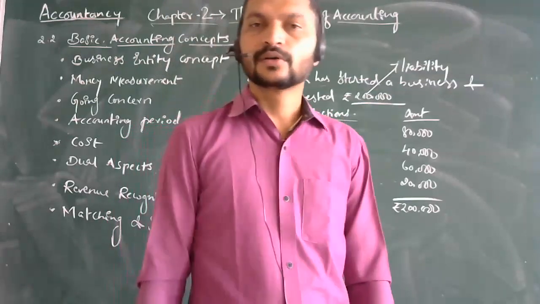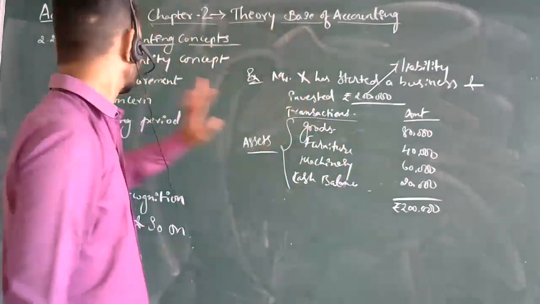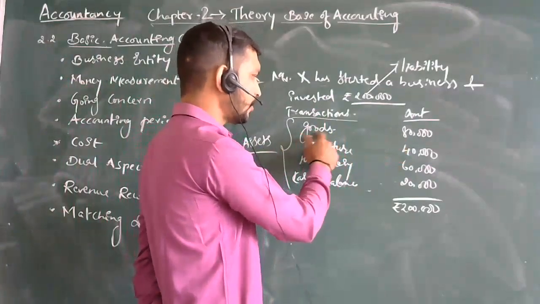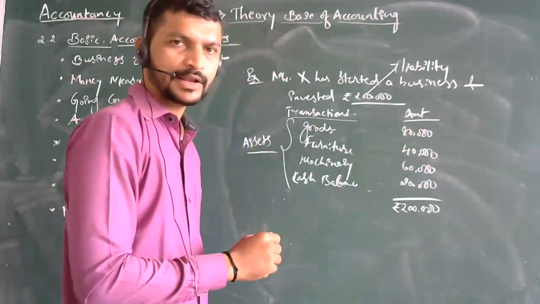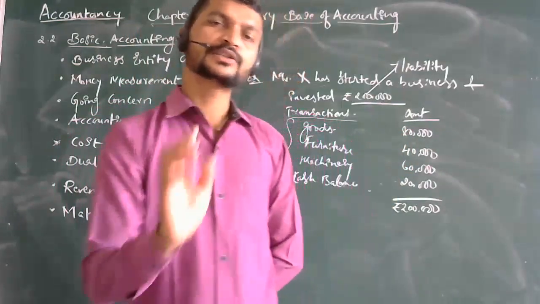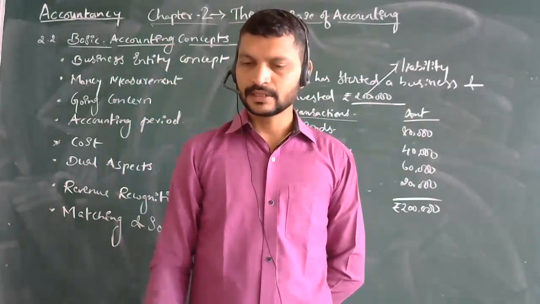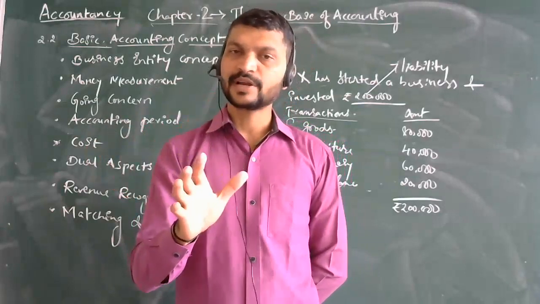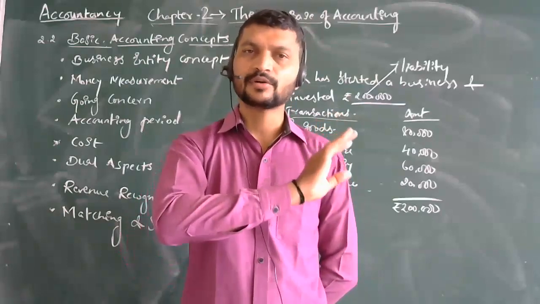Now, which transactions can we record here? Those which contain the money value. Money measurement means which is containing the money value. Purchase of goods of rupees 80,000 has a value. But if we have a transaction like purchase of computer and the money value has not been given, then these transactions cannot be recorded.